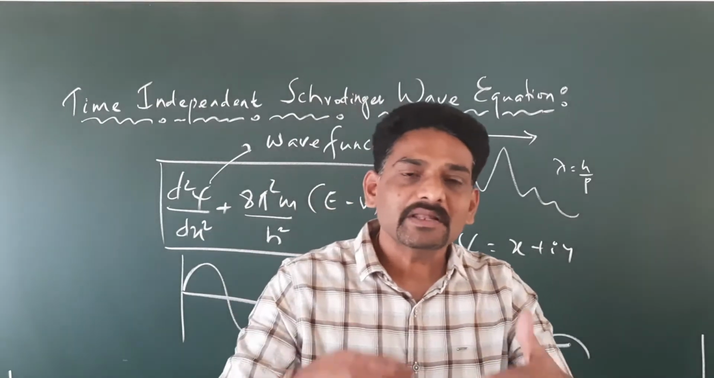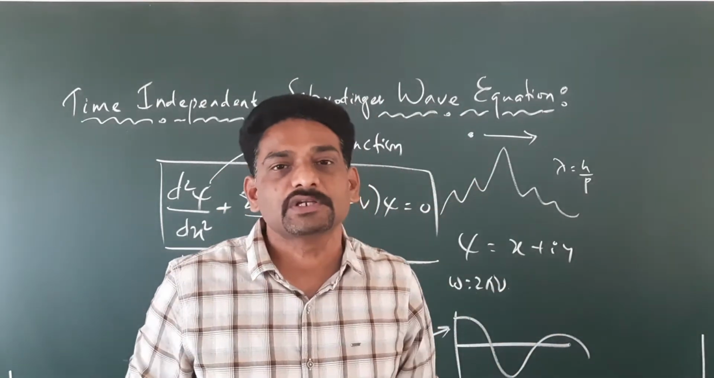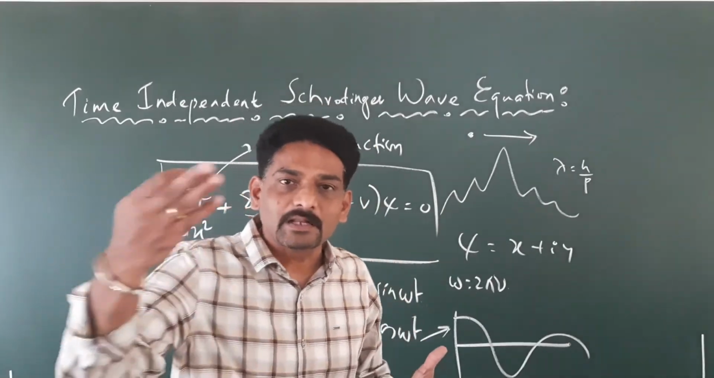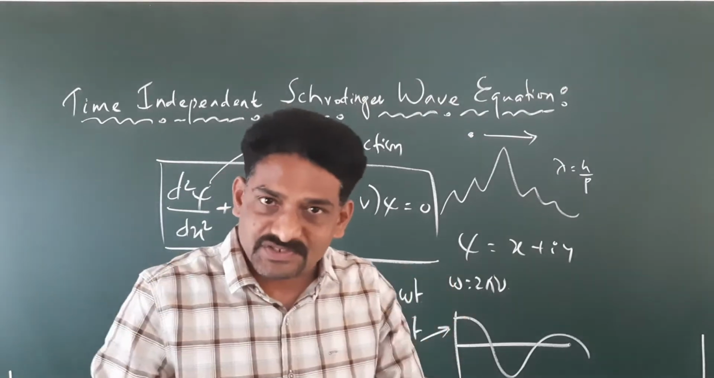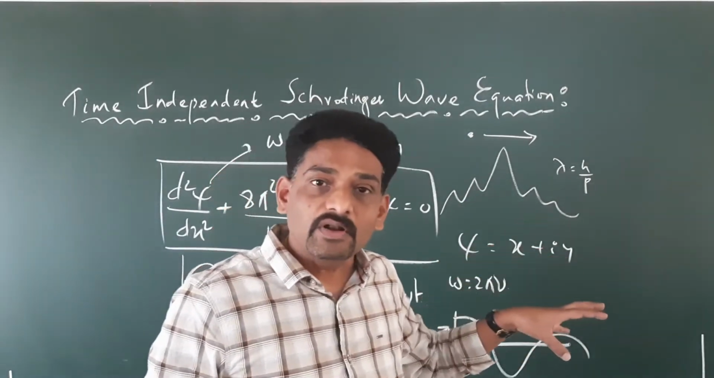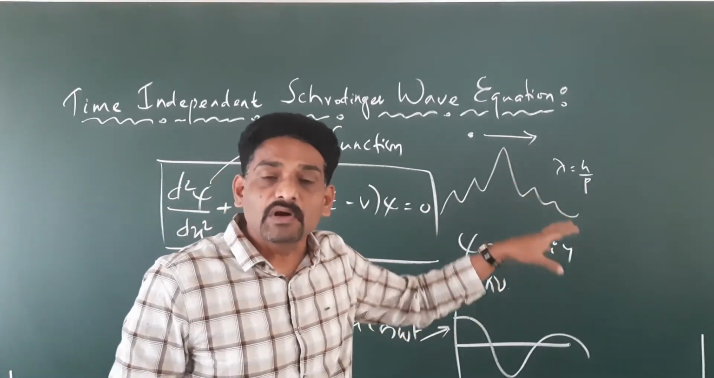That is, the mathematical steps involved in the derivation of the time independent Schrodinger equation, or when you apply it for different cases, the mathematical representations are going to be very easy when you go for a complex representation. That is why we are going for a complex representation of a de Broglie wave,